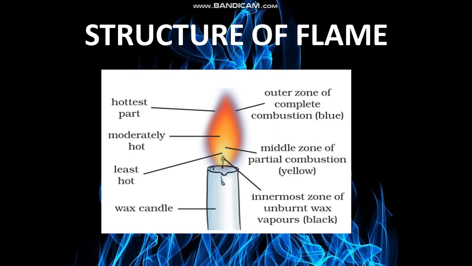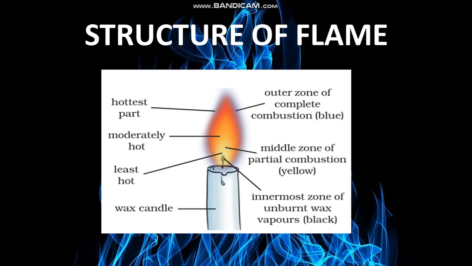So first is the outer zone, which is blue in color, students. You can see in the picture, even on the slide, the outer zone of the flame, which is blue in color. Students, in this zone there is plenty of air, means lots of air is present, so complete combustion of the wax takes place, producing carbon dioxide and water vapor. Okay, it has the highest temperature in the flame, means the hottest part of the flame.